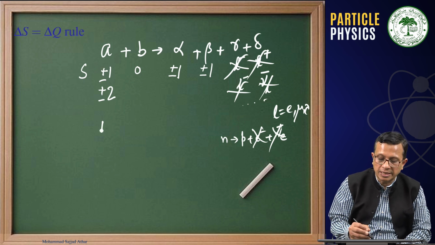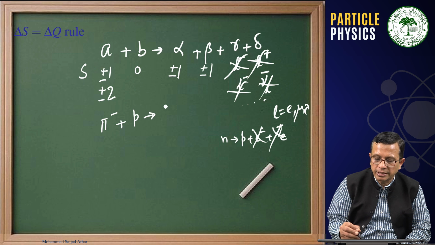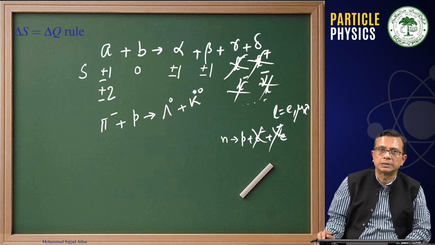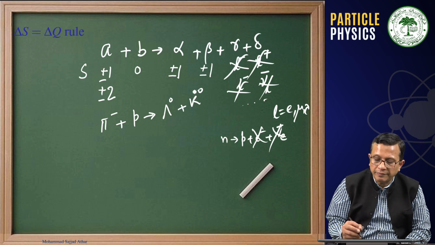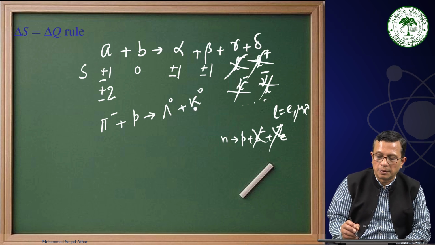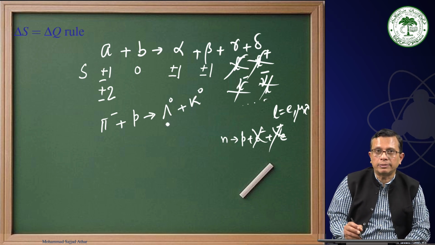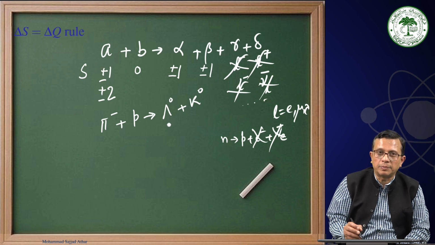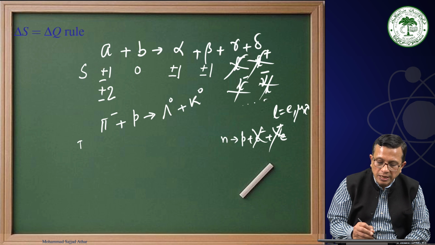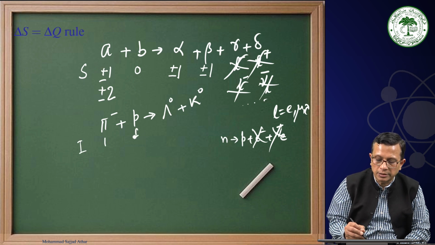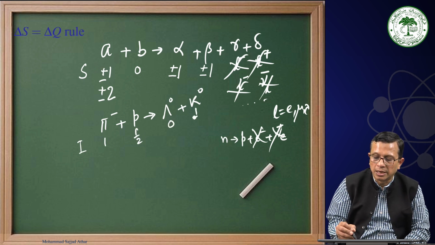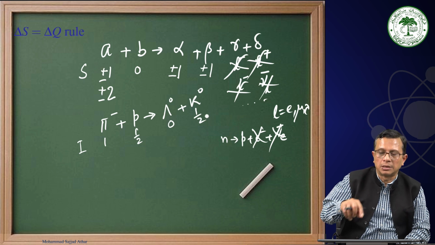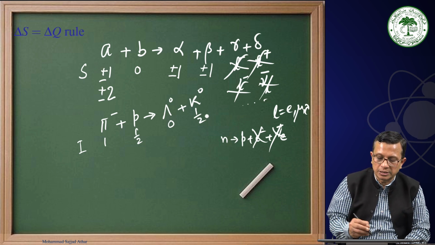For example, if I say that pi minus p is giving me lambda 0 plus k0. You see, we have two strange particles. But what is the point? Strangeness quantum number for lambda 0 is -1. For k0, it is +1. Therefore, if you look at the isospin, this is 1, this is half, this is isosinglet, this is a member of k plus, which is a doublet. Therefore, this is half.